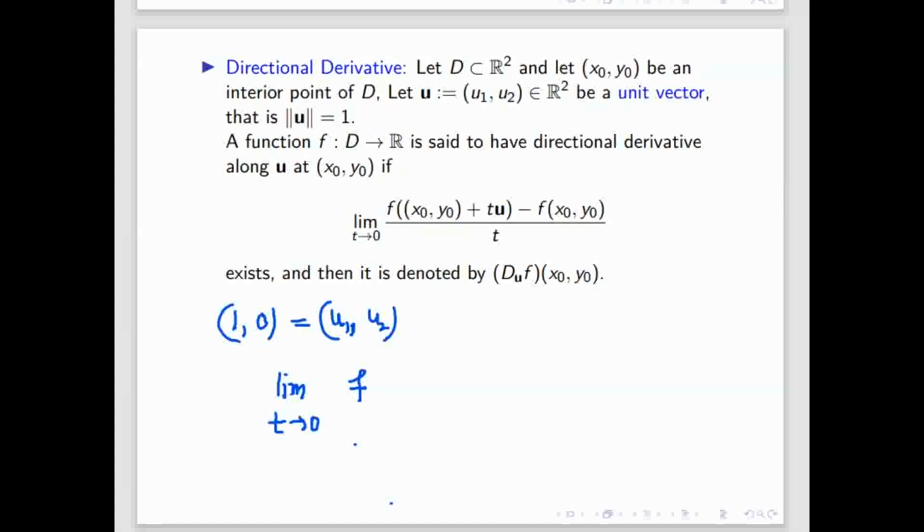So can you explain this again, directional derivative? Yes, I will explain anyway, don't worry. Just let me calculate this directional derivative in the direction 1 comma 0. So is 1 comma 0 a unit vector or not?